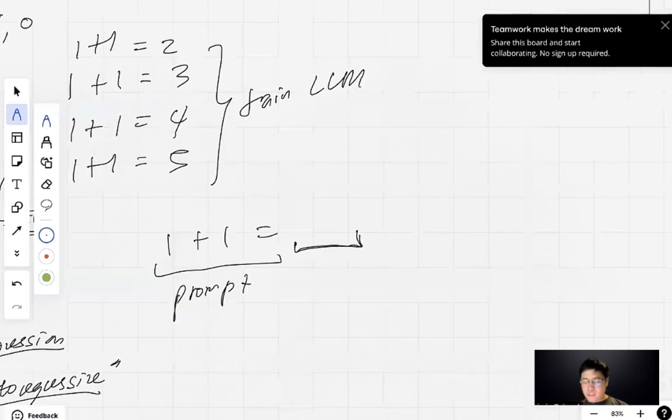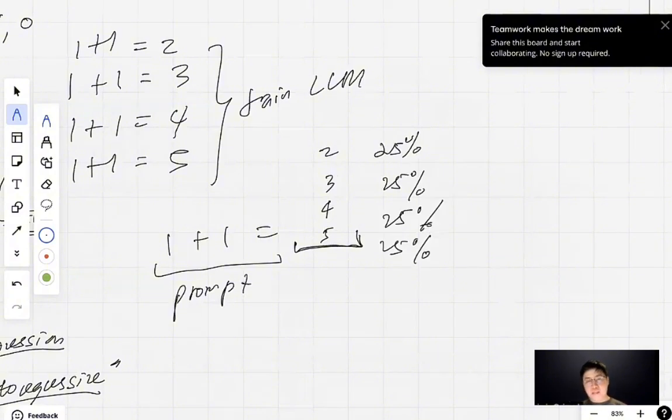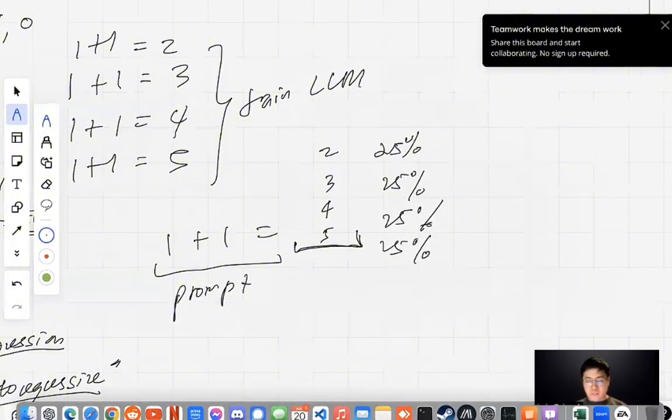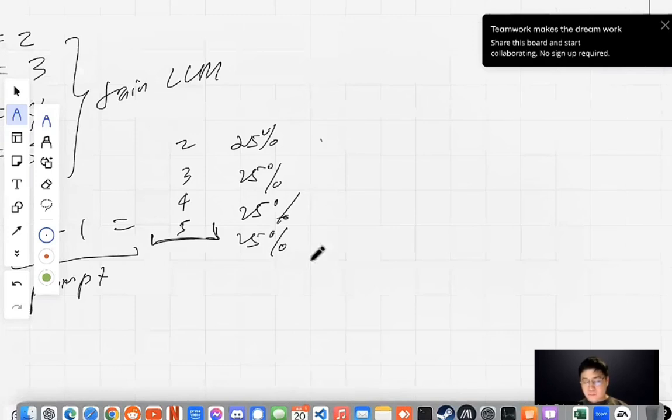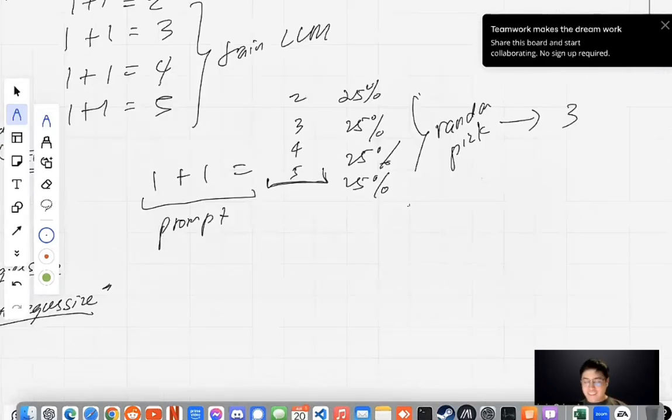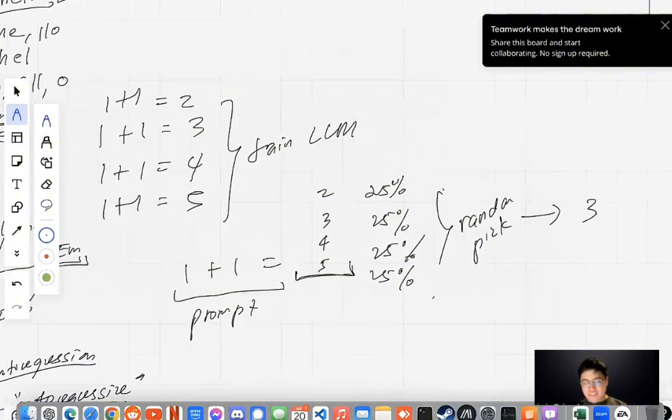It's going to predict either 2, 3, 4, or 5 with 25% probability. Kasi yung 25% of the time, 25% 3, 25% 4, 25% 5. Now, what's gonna happen is it's gonna randomly pick and then it's gonna say 3. That's a problem, right? Na because your training data is wrong, then it gives higher probability to give wrong answers.